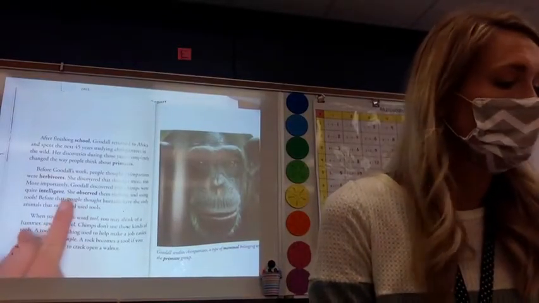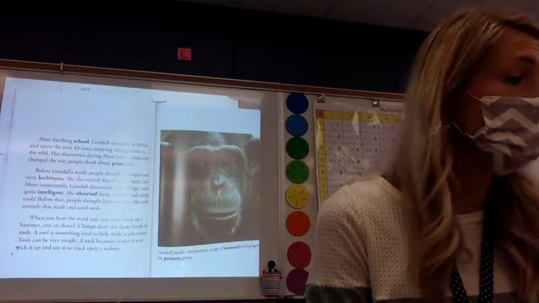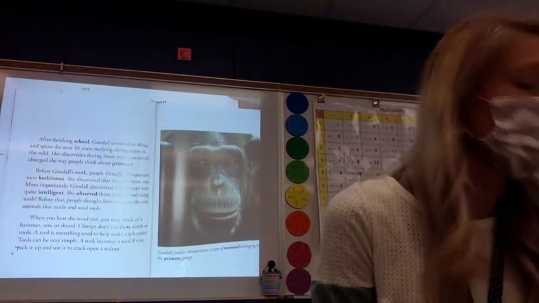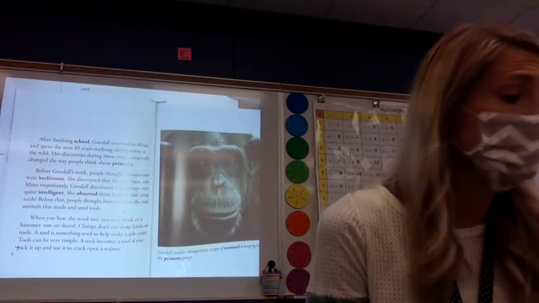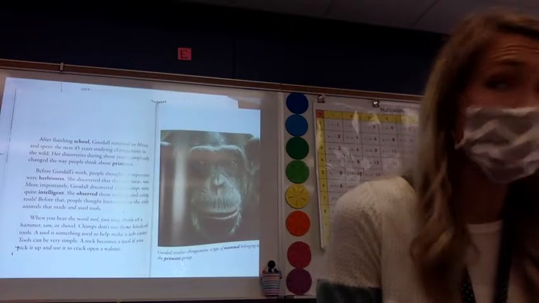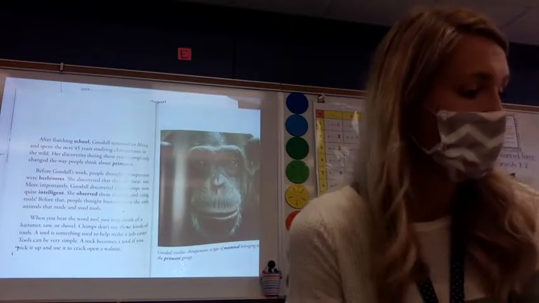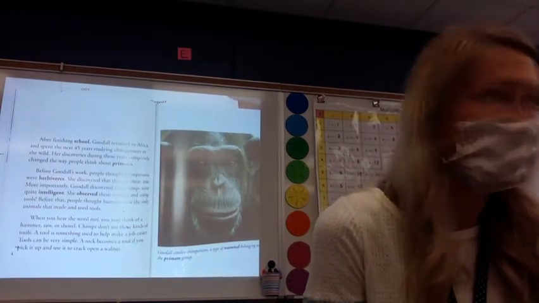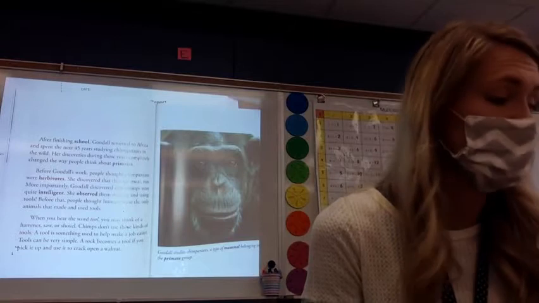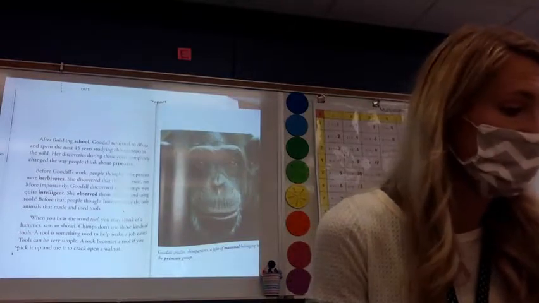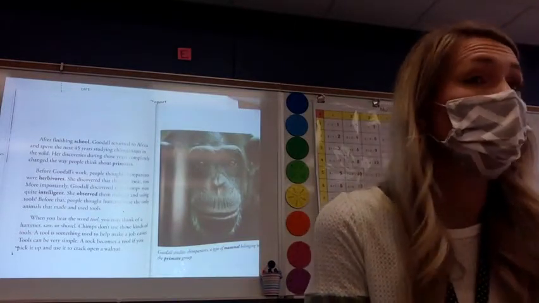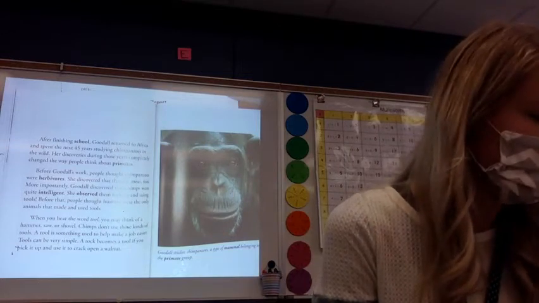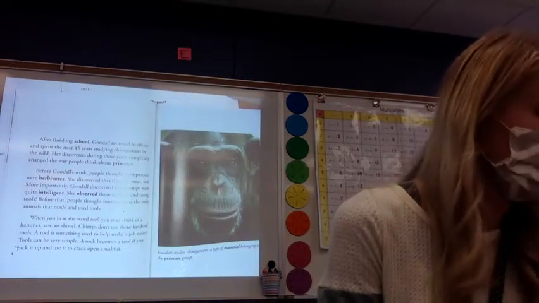She observed them making and using tools. Before that, people thought that humans were the only animals that made and used tools. When you hear the word tool, you may think of a hammer, saw, or shovel. Chimps don't use those kinds of tools. A tool is something used to help make a job easier. Tools can be very simple.